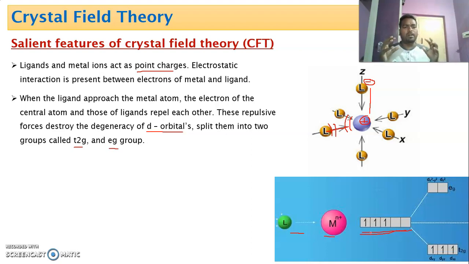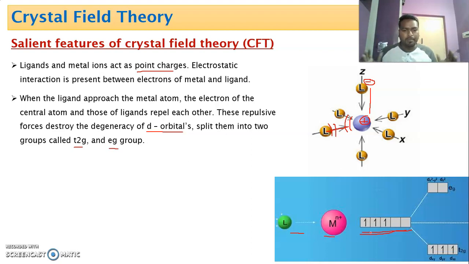The 5 orbitals possessing equal energy are called degenerate orbitals. Remember, degenerate orbitals are the set of orbitals possessing similar energy. Before approaching of the ligand, all the 5 orbitals are in equal energy state, or degenerate.